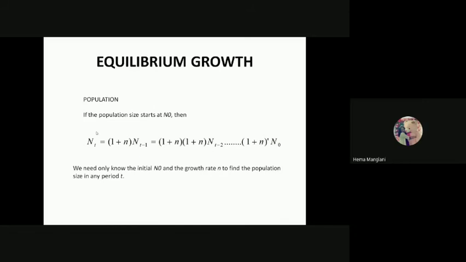The population today depends on the previous population, which depends on the population before that, and so on. So we only need to know the initial n0 and the growth rate n to find the population size in any period t. We need only the initial one, and then you can get the other values.